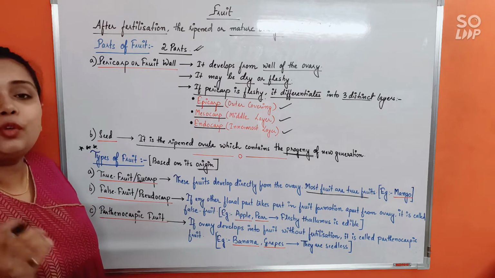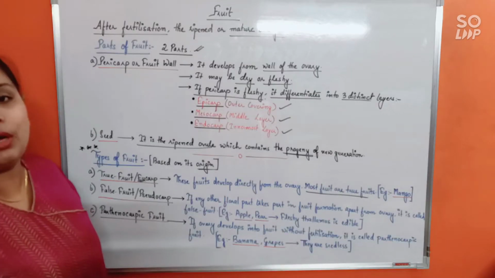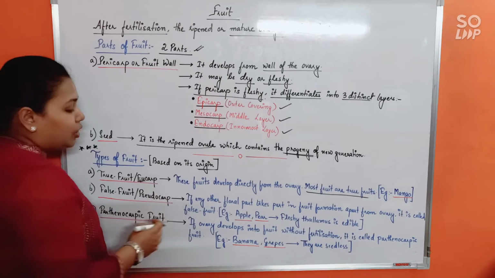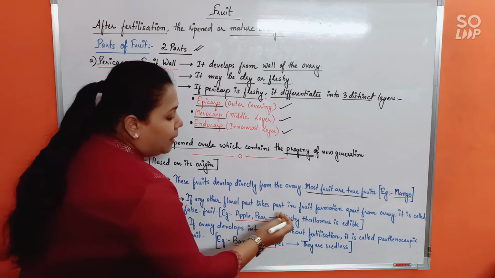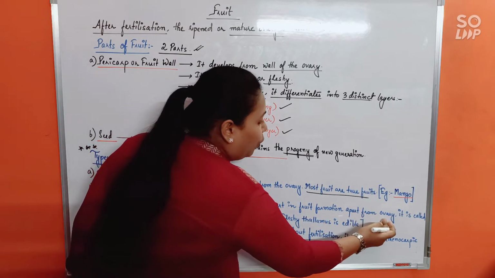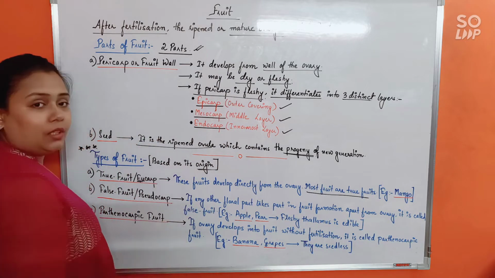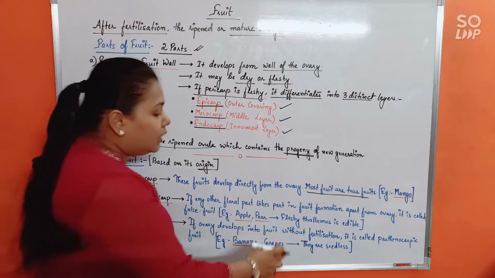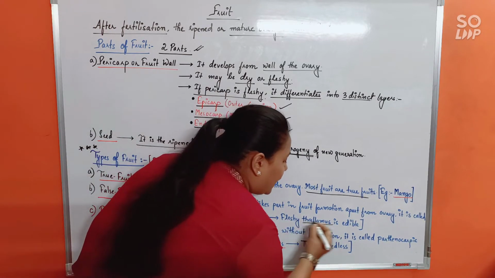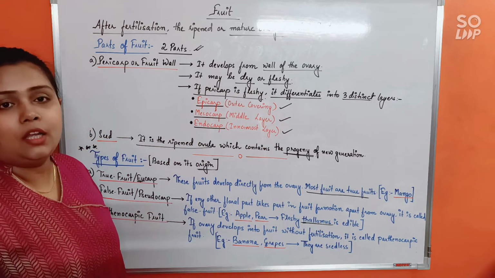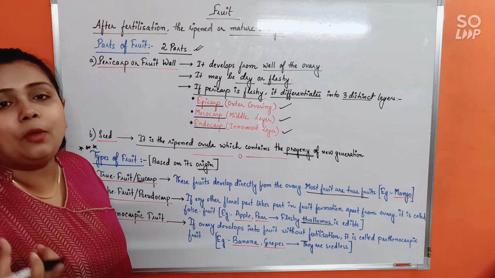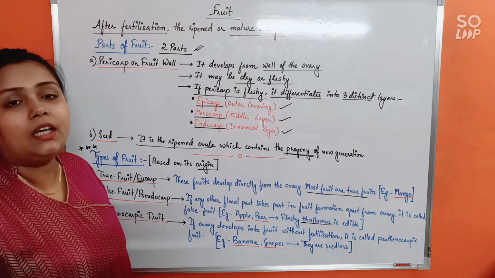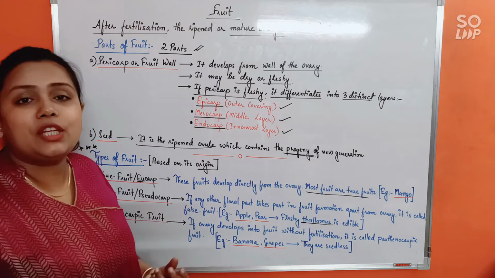So fruits which develop from any other floral part other than the ovary will be regarded as false fruits. See the definition: if any other floral part takes part in the fruit formation apart from the ovary, it is called a false fruit. Examples would be apple and pear. In apple and pear, it is the fleshy thalamus that is edible. So what we are actually eating in the apple or pear is not the ovarian wall or the ovary. Rather we are consuming the fleshy receptacle or fleshy thalamus.